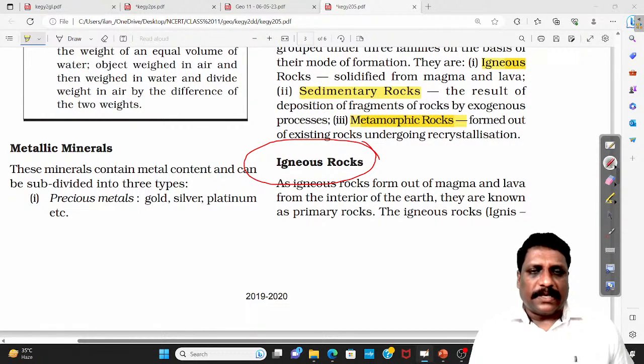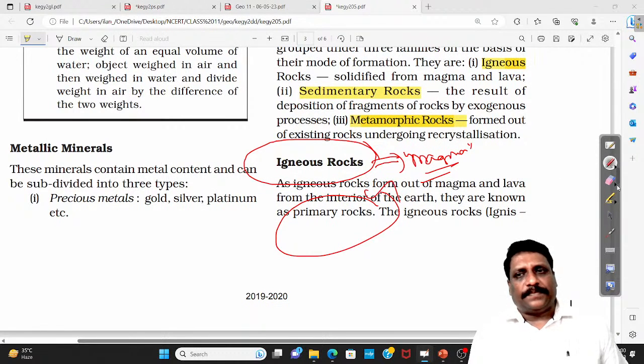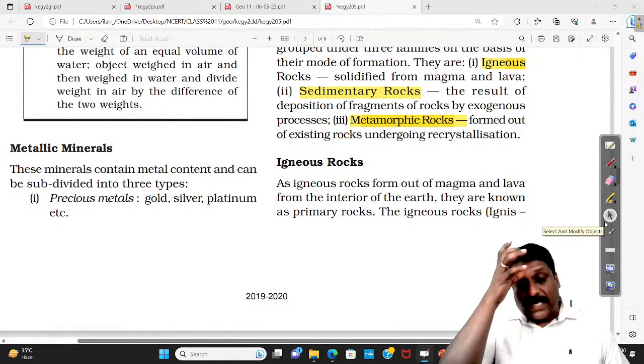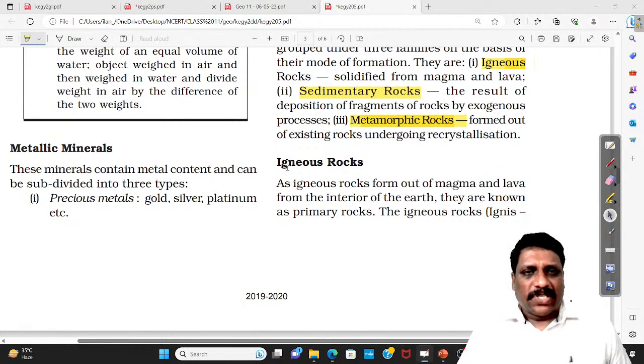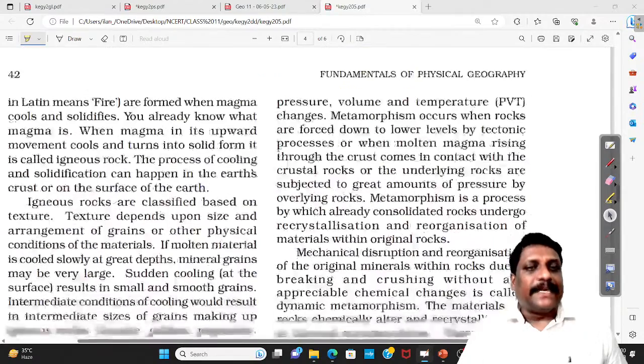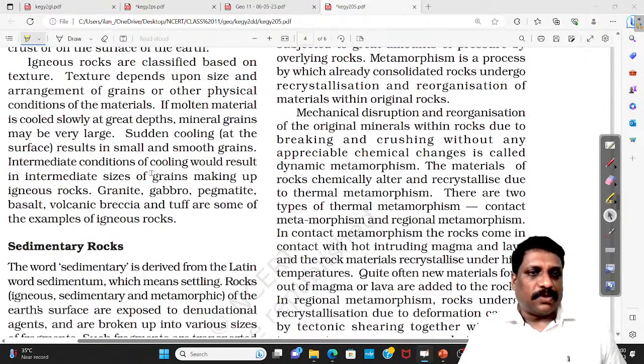Igneous rocks are formed directly out of the magma. This rock is also called primary rock. Sometimes you call them igneous rock or primary rocks. Last year, the question asked was on primary rocks. So what is igneous rock? Read its characteristics. What is very, very important is to know some examples of igneous rock. All these examples are very, very important.